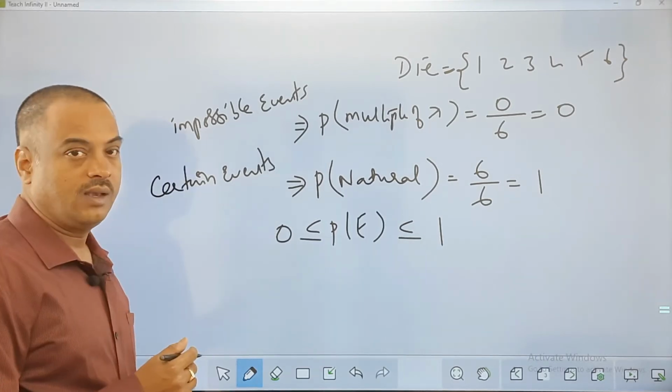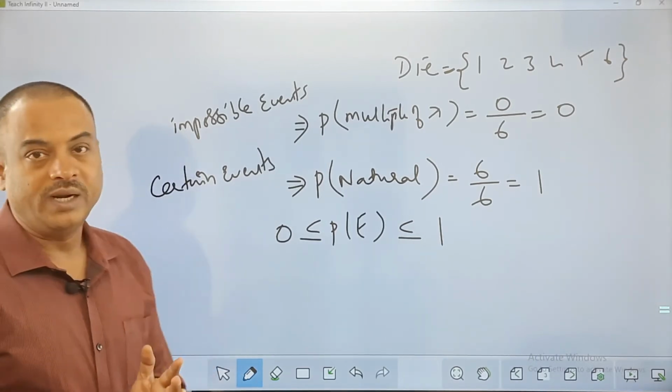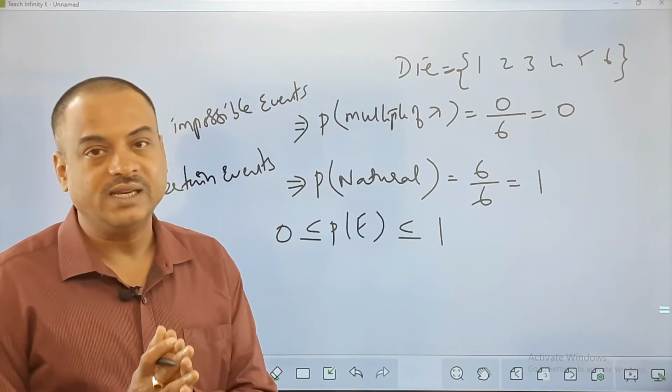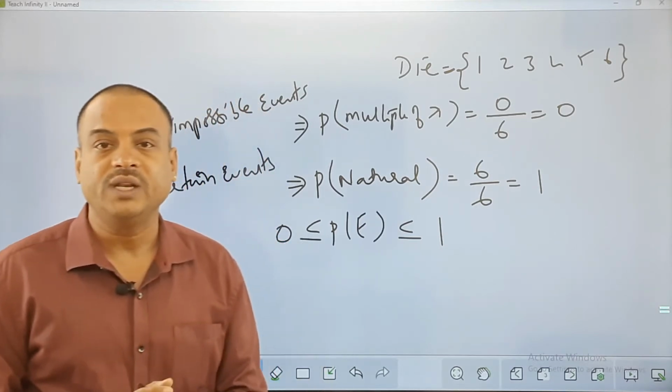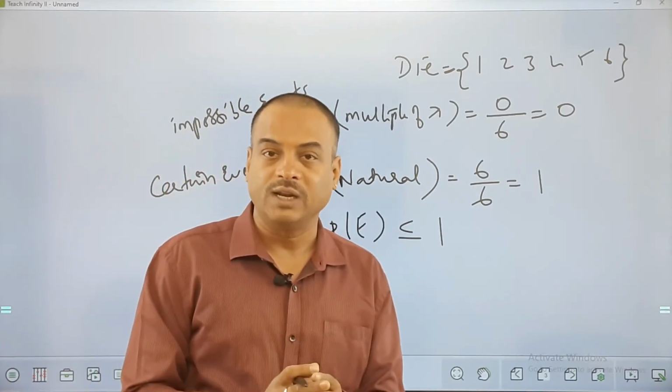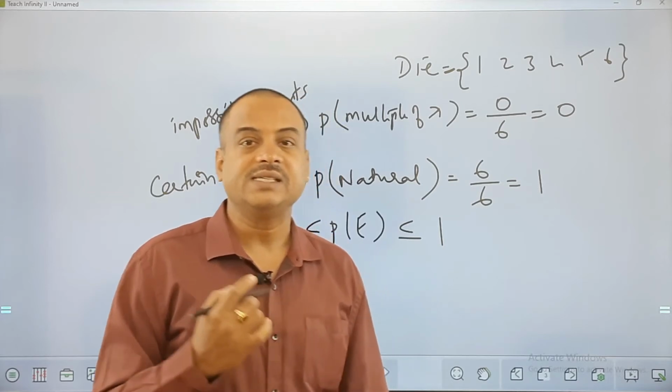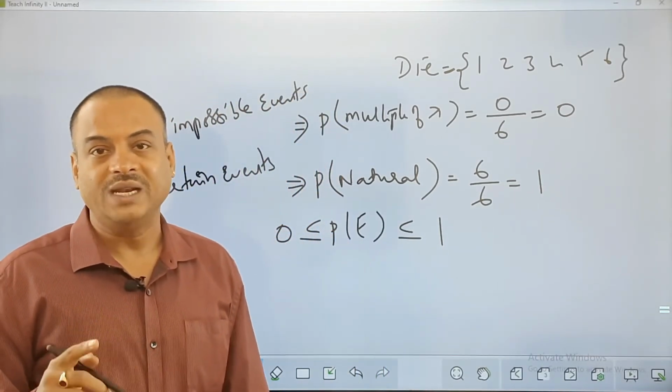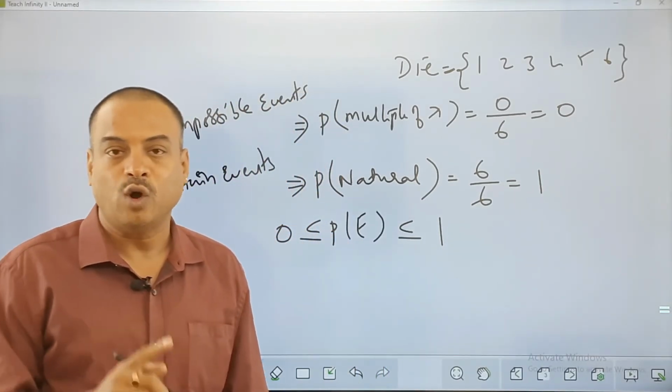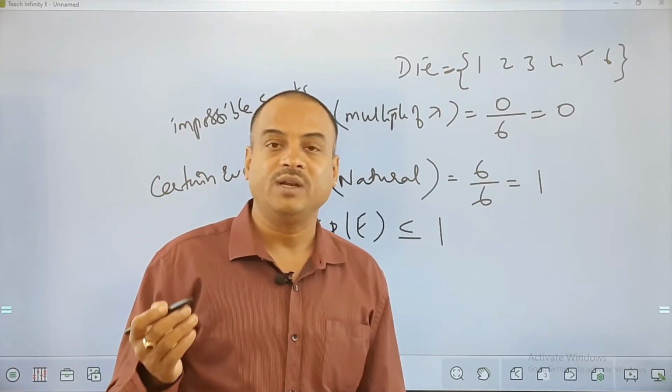Okay. Now, further in probability, these 3 points are very important. Let us recollect once again. Probability of happening of an event is the number of favorable events upon the total number of events. Second, there is a complement event. Probability of non-happening is 1 minus the probability of happening.